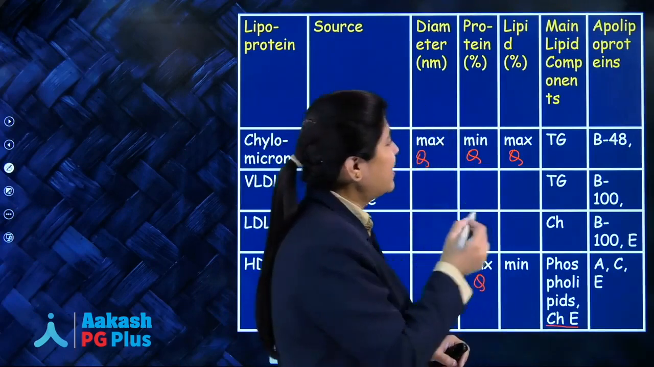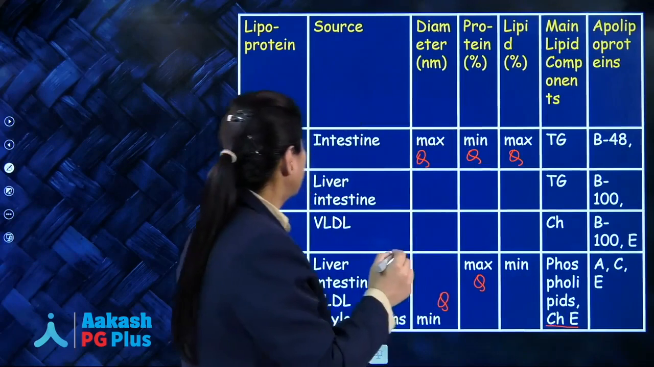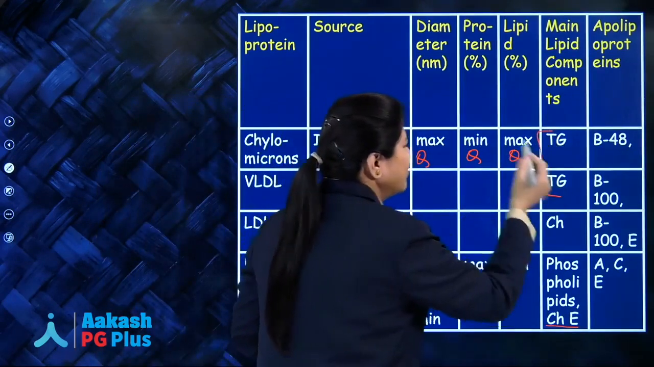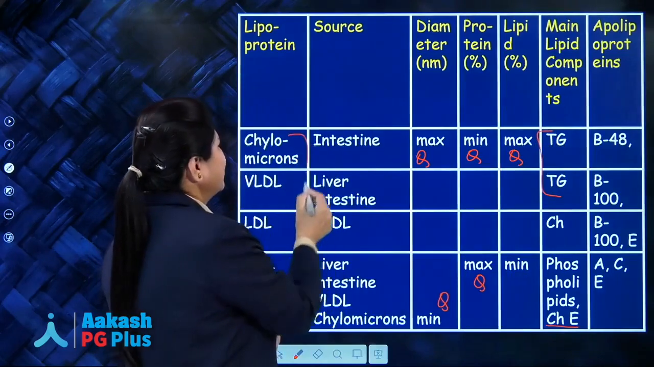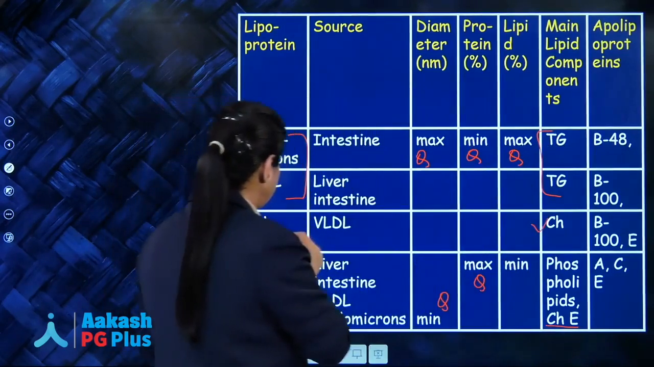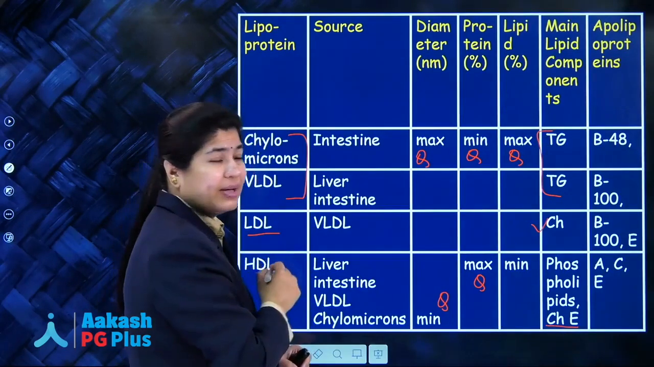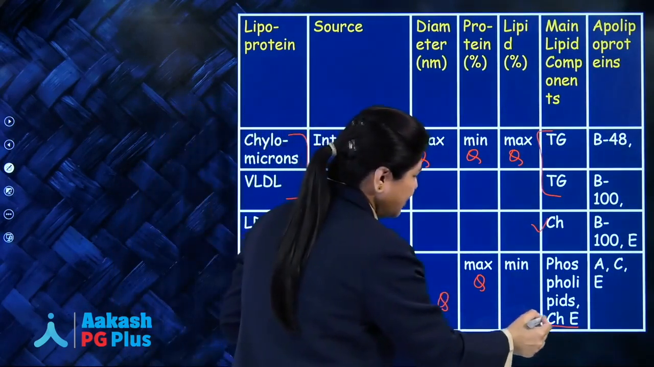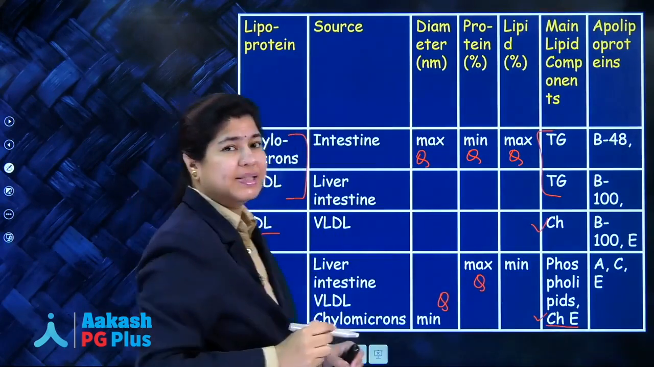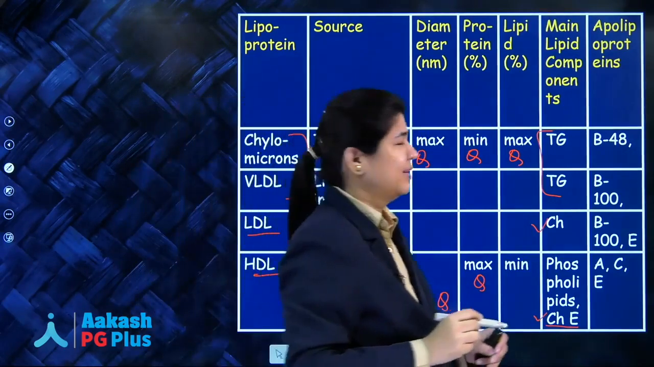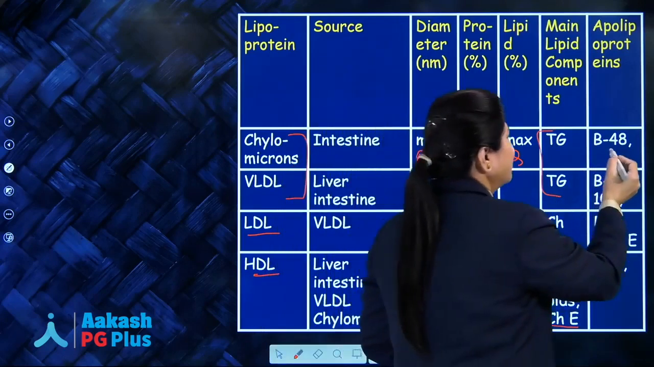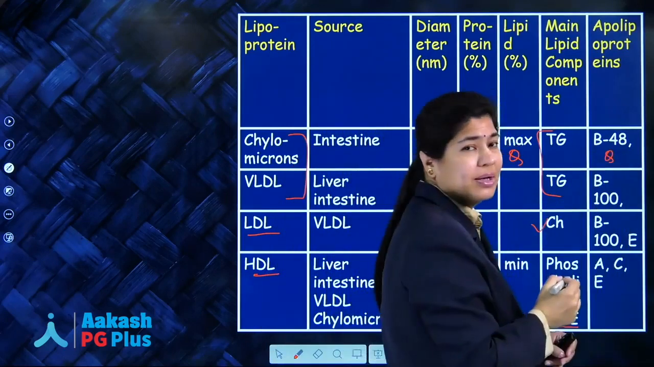And final thing, so here what we need to remember is triglyceride is the main lipid for your chylomicrons and VLDL. Cholesterol is the main lipid for your LDL, and cholesterol ester along with phospholipids is the main lipid for your HDL. Simple? Okay. So apolipoproteins, B48 is the apolipoprotein for chylomicron.